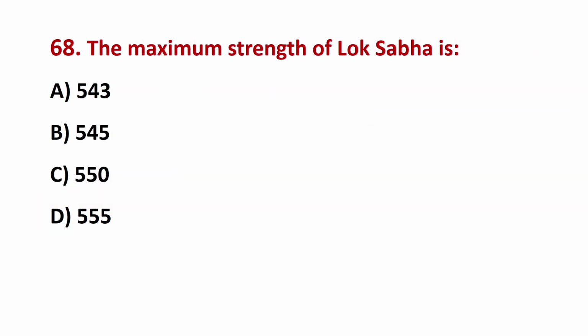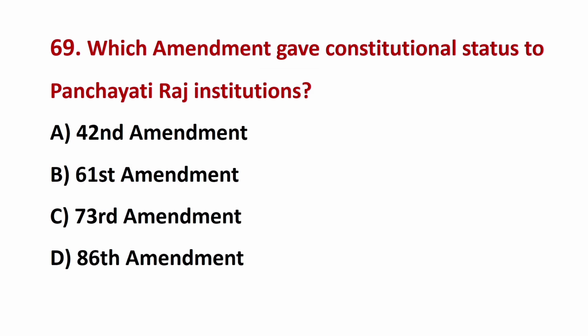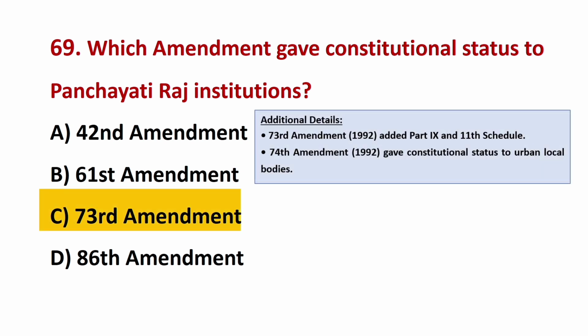The maximum strength of Lok Sabha is? The correct answer is C, 550. Which amendment gave constitutional status to Panchayati Raj institutions? The correct answer is C, 73rd Amendment.